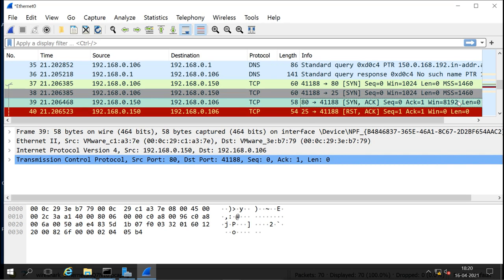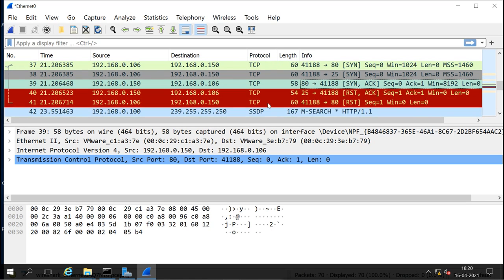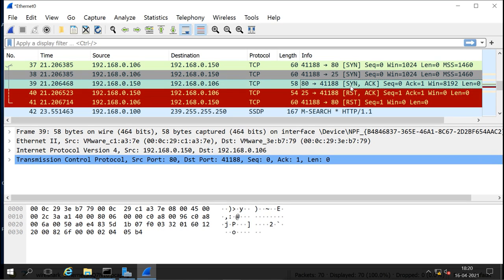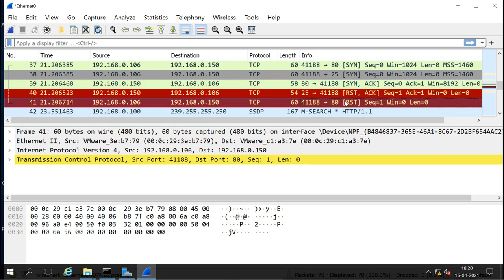Now what does it do here? Instead of establishing the connection, our machine directly sends the reset. You see, it is not sending any ACK packet for port 80. It is directly sending the reset packet, so it is not establishing the connection. Once it gets the SYN ACK from the server, it understands the port is open. Then it directly sends the reset. That means it does not want to establish the connection. It directly resets, closes the connection. So this is why it is called a half open scan, because it never establishes the connection.